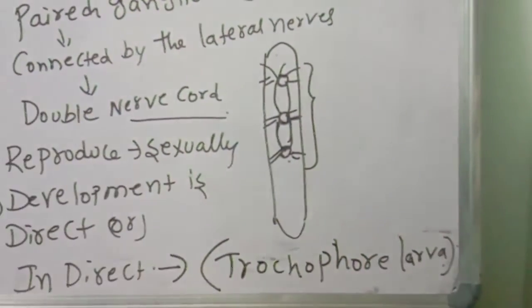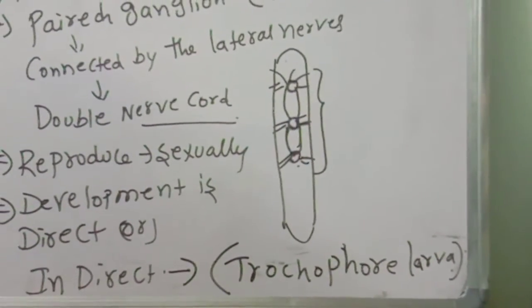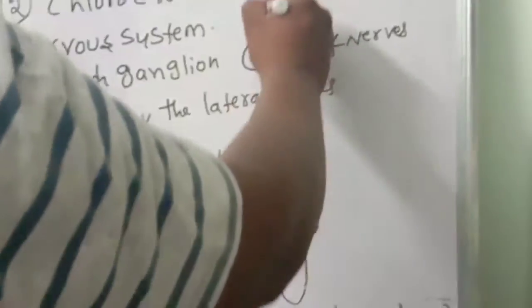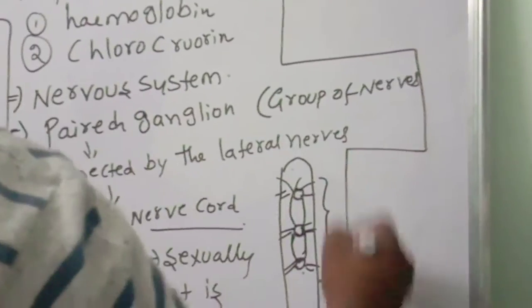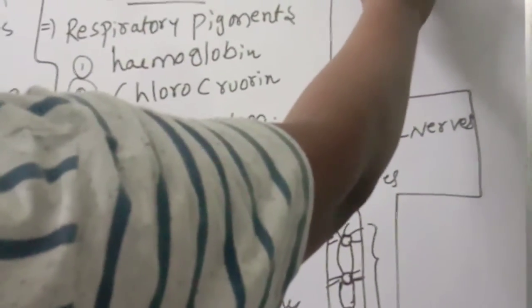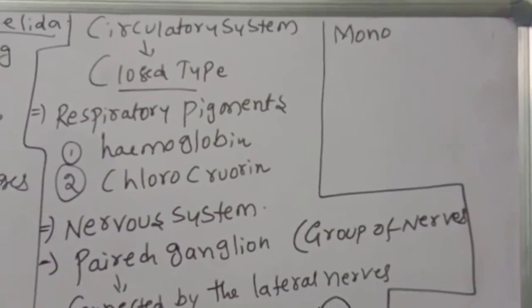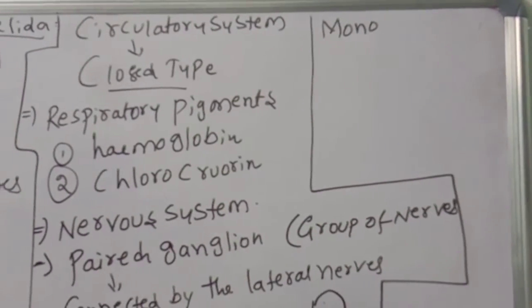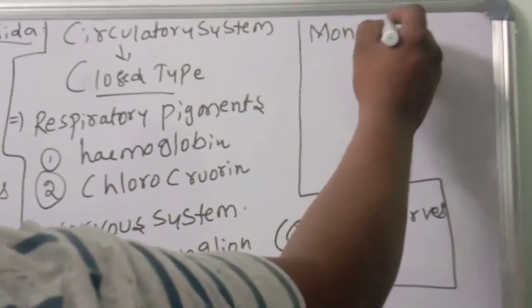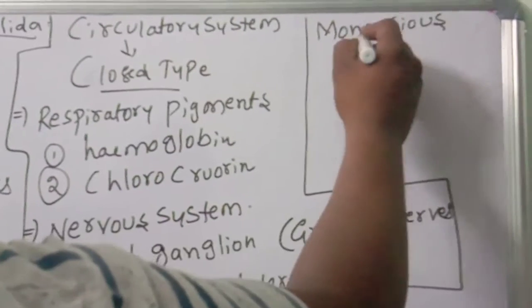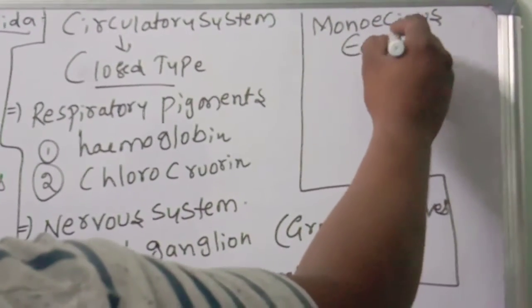Trochophore larva is present. Some are monoecious. Monoecious means, you know very well, both male and female sex organs are present in the same organism. Example: earthworms.